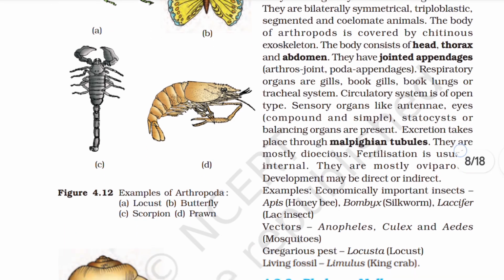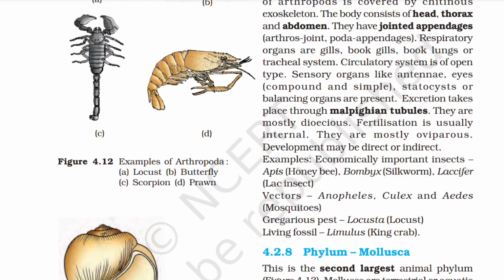Examples: economically important insects: Apis, Bombyx, Laccifer. Vectors: Anopheles, Culex, and Aedes mosquitoes. Gregarious pest: Locusta. Living fossil: Limulus.